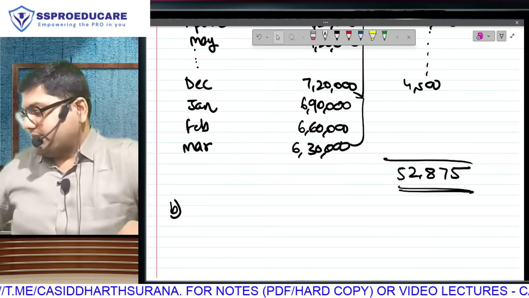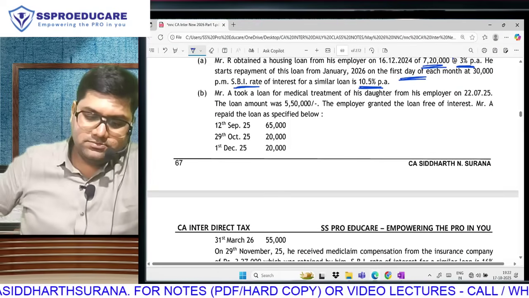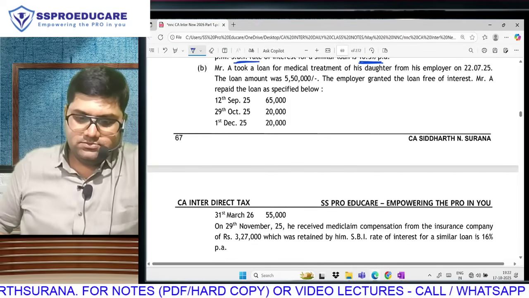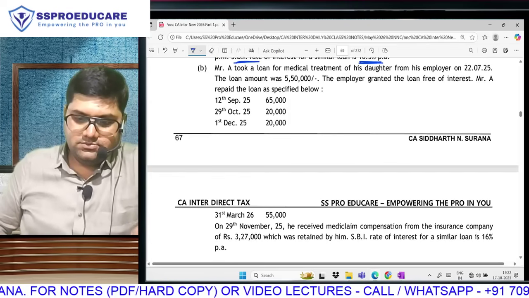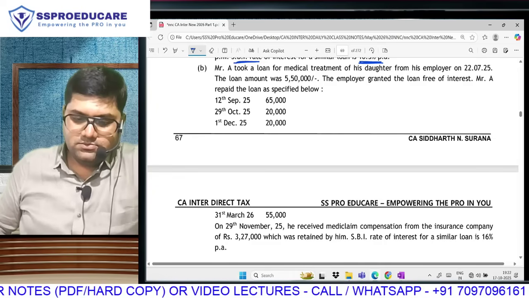43B, please read the question. Mr. A took a loan for medical treatment of his daughter from his employer on 22nd July 25. The loan amount was 5,50,000. The employer granted the loan free of interest. Mr. A repaid the loan as specified below.